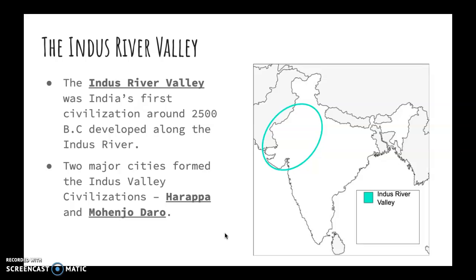The very first civilization to form in India was the Indus River Valley. Make sure that you add the Indus River Valley to your map. The Indus River Valley was India's very first civilization, about 2500 BC, that developed along the Indus River. There were two major cities that formed the Indus River Valley, Harappa and Mohenjo-daro.